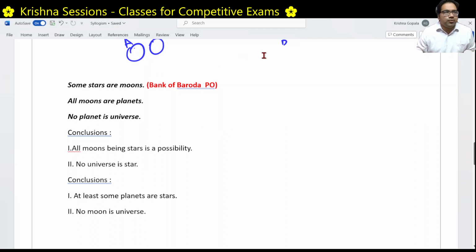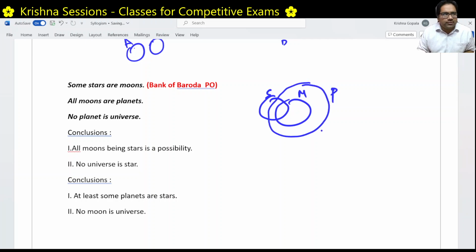Some stars are moons. All moons are planets. No planet is universe. Very good. So first we have to draw the Venn diagram, right? Some stars are moons. These are stars, these are moons, right? All moons are planets.